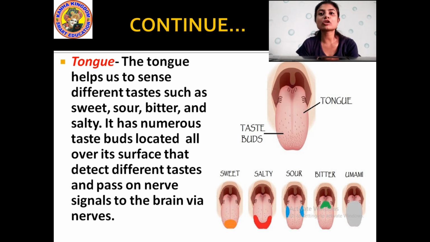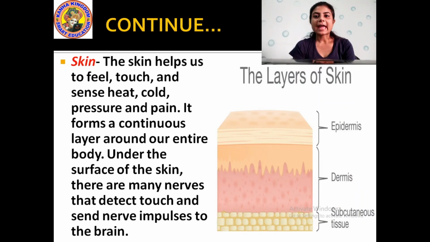And this tongue also contains the nerve signal that carries the taste to the brain, through which we can come to know what we are eating and how is the taste of the food that we are eating.